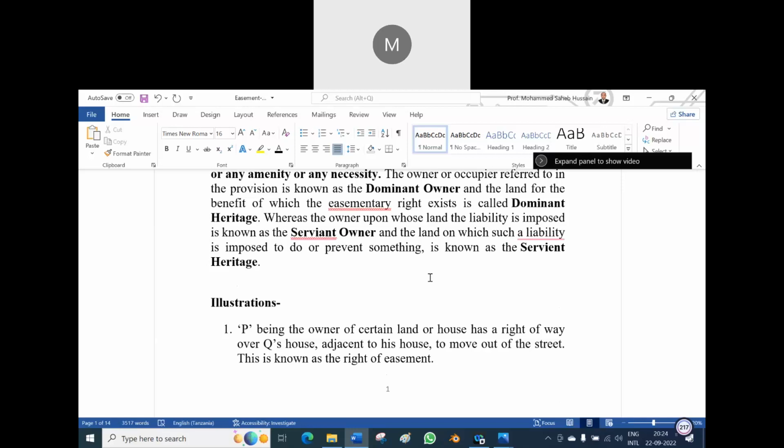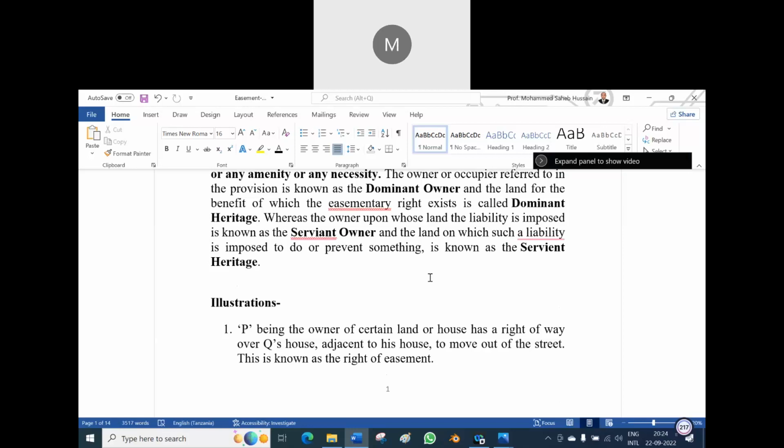See the dominant owner, what does it say? Who is the occupier or owner? That person is known as the dominant owner, sir.